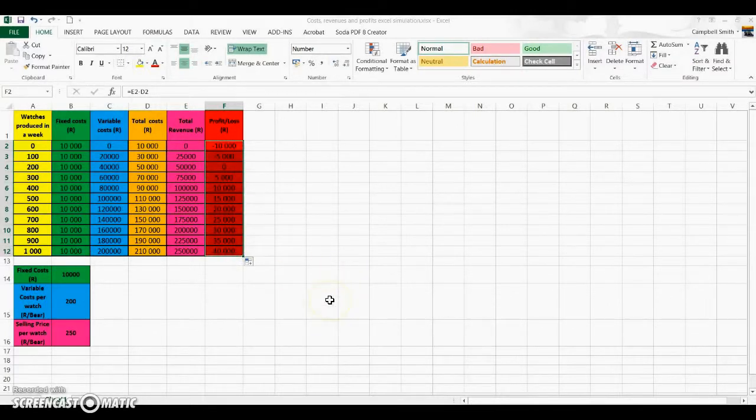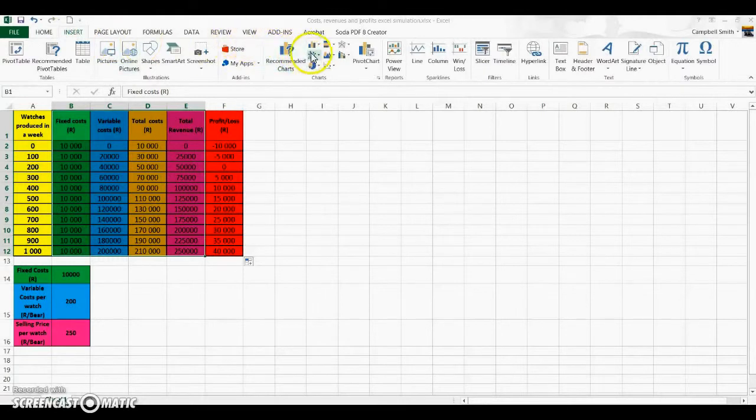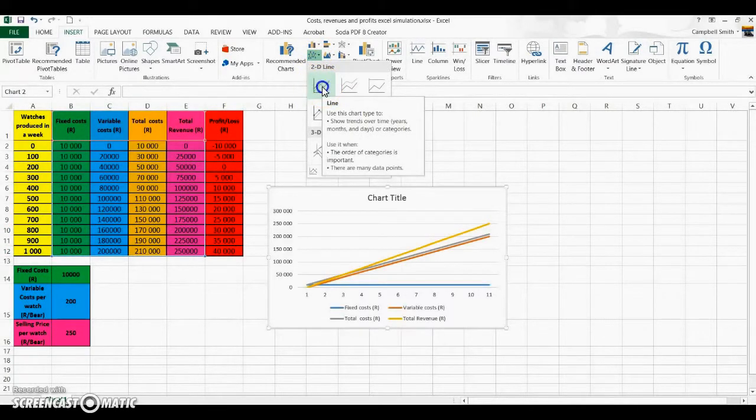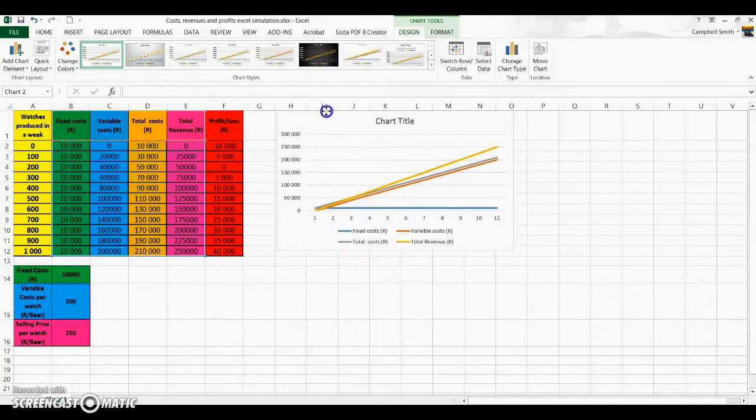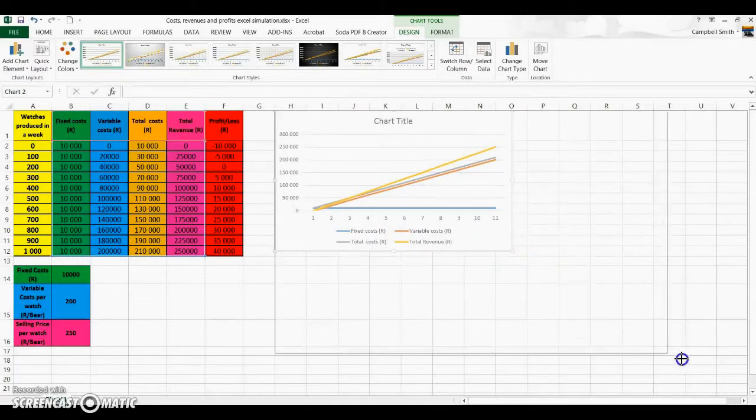Okay, so now you've got a whole lot of numbers, but a picture is worth 1,000 words. So I'd like you to highlight exactly what I've highlighted, all the way from the fixed costs down to this cell over here. So you've got all your fixed costs, variable costs, total costs, and total revenue highlighted. Up top here, you go to the insert button, and we're going to insert a line chart. Click on the button, and we'll do the first one, the 2D line. And it automatically gives you a nice break-even chart. Drag that to the top and make it nice and big so we can analyze it a bit better.